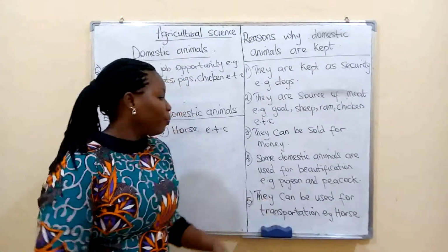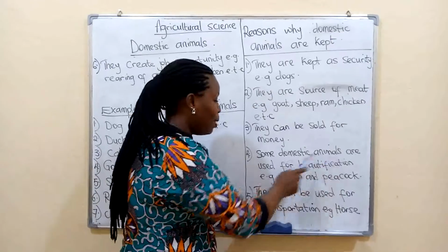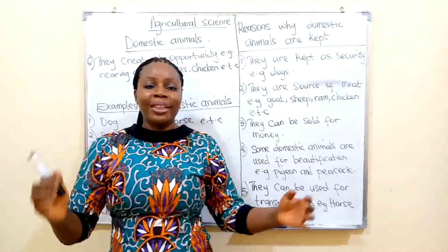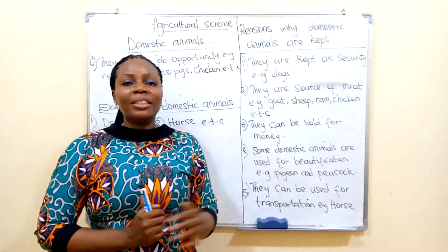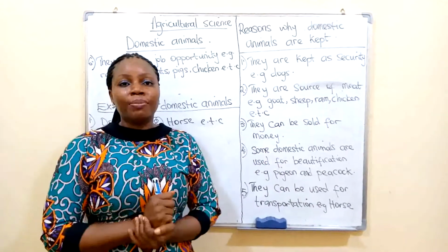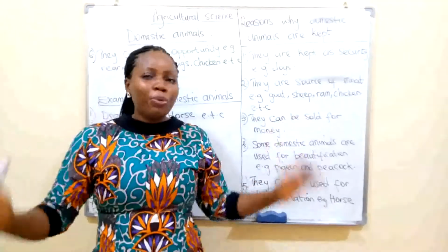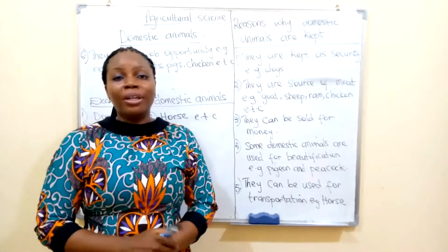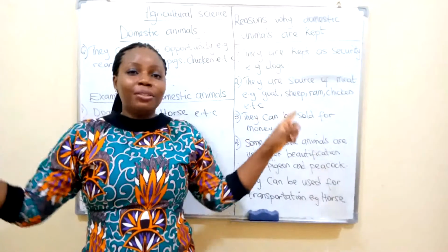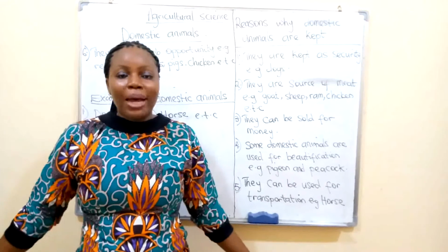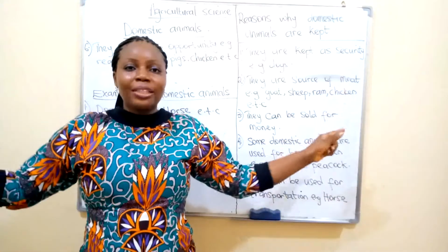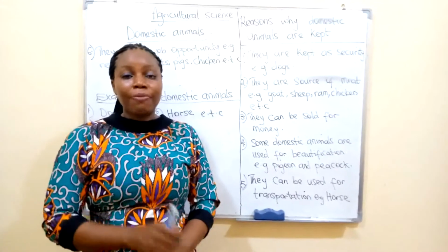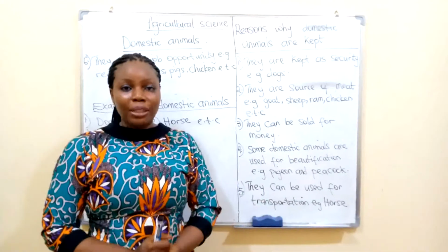Now, number 4, some domestic animals are used for beautification. Some domestic animals, we rear them for beautification. An example is a pigeon. Have you seen a pigeon before? Yes, so beautiful. When they fly, you see them, very beautiful. Another one is your peacock, that one that brings out very wide, different colors. You see the feathers at the back, bringing out different colors like this. Very, very beautiful. So some domestic animals are kept for beautification, to beautify our surroundings.